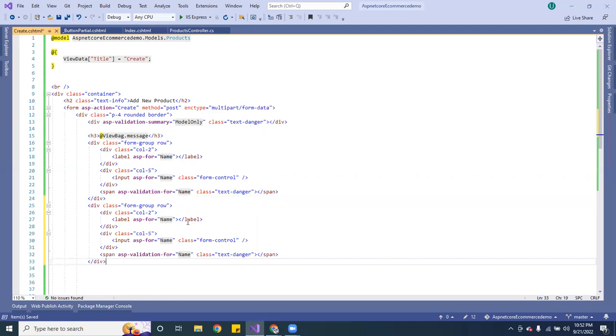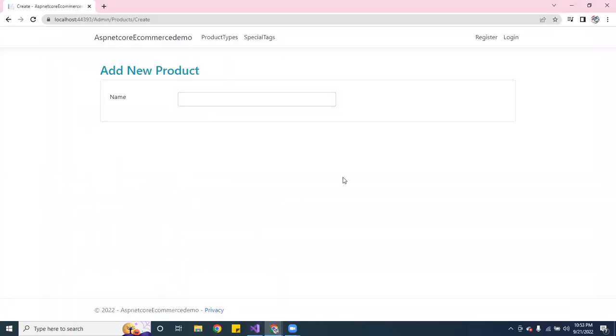All right, so the next one, we want to go ahead and name it Price. So we're just going to change this one for Price. And here we want to do validation for Price. Okay, that's that, price. Let me refresh the page. Okay, so we got the price. Perfect. So then the next one is going to be for the image.